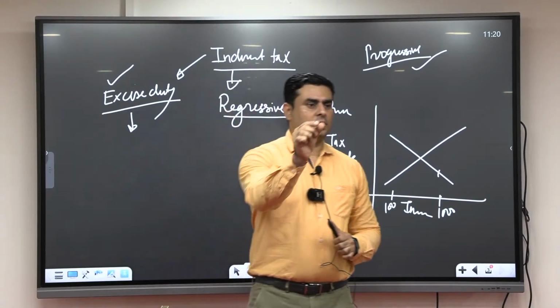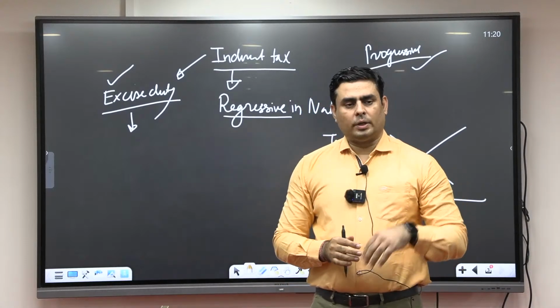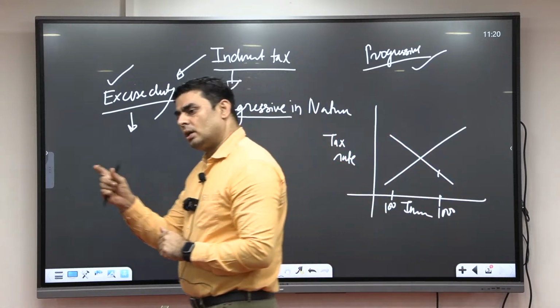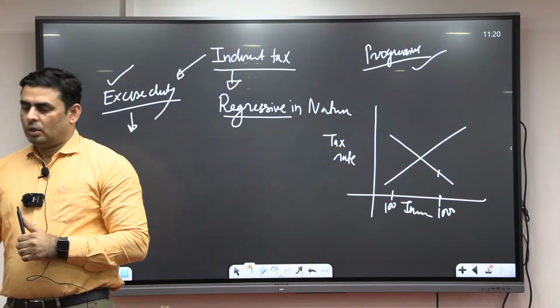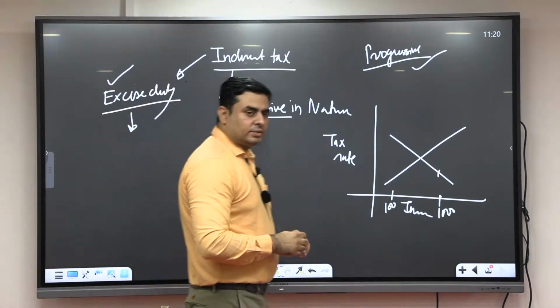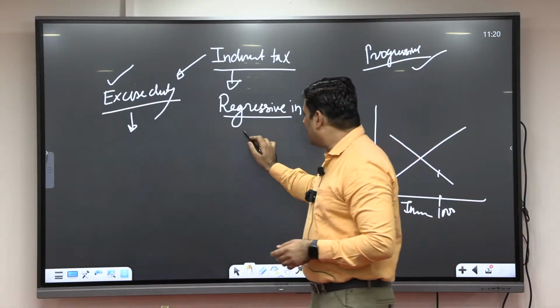Means as production increases, tax rate is going to decrease. So it will help the producer, and it will also help the consumer. Fine. So this is why governments generally go for regressive taxation. And one more tax I told you, proportional taxation.